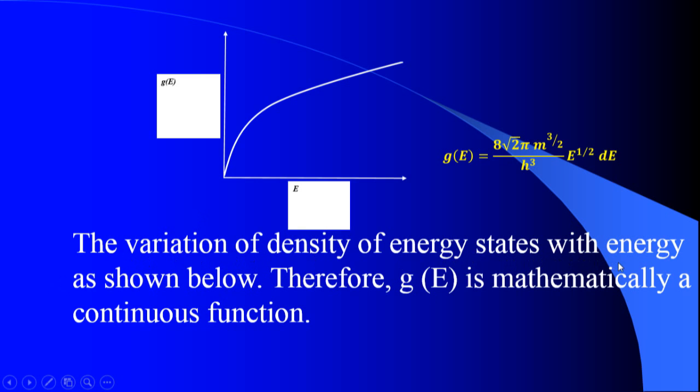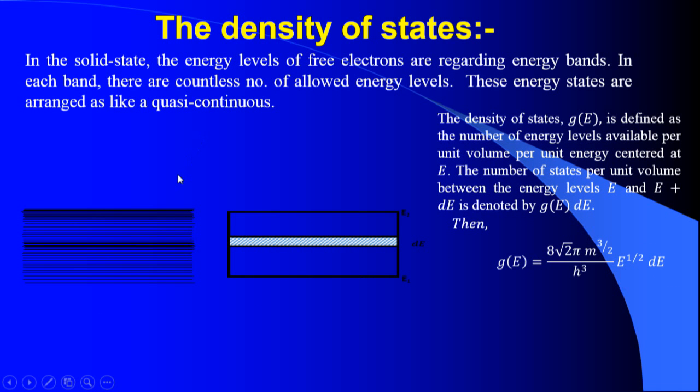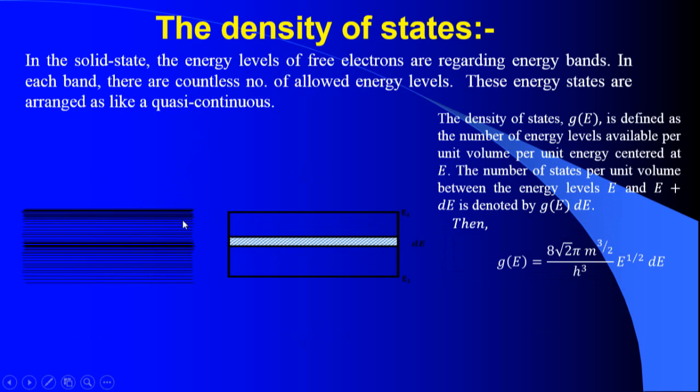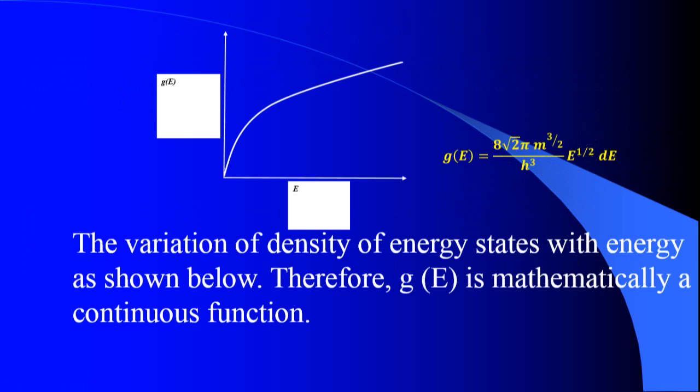The variation of energy states with respect to the energy is shown in the above figure. Therefore G of E is mathematically a continuous function. You can't find any discreteness. In the case of an isolated atom, you can't express continuity between E1 and E2, but in the case of an energy band we can find continuity, because the levels are arranged closer together. Hence mathematically G of E becomes continuous.